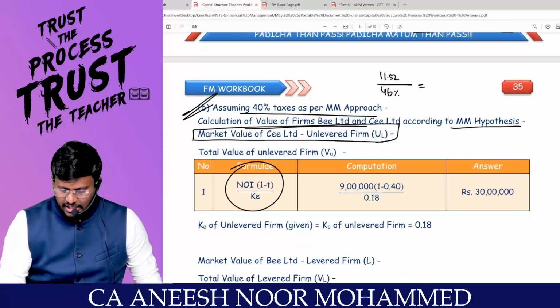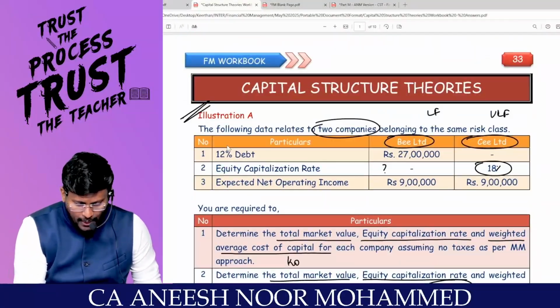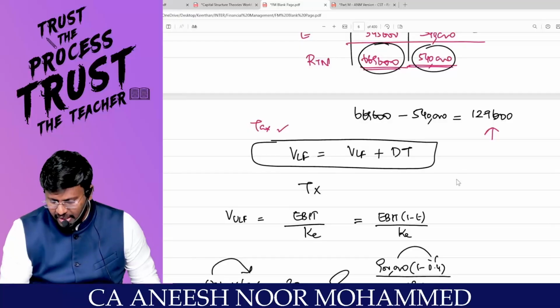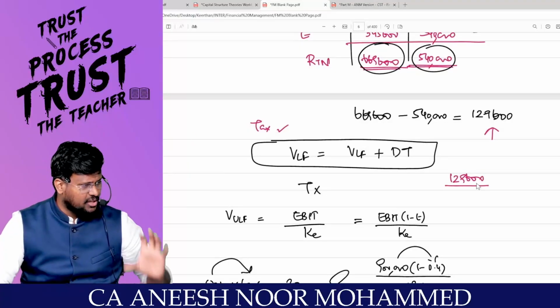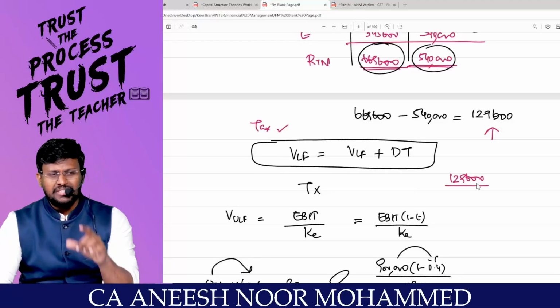If you see the question, they are saying that 12% is the KD. The levered firm is having an extra 1,29,600. Is this for one year or lifelong? Every year this 1,29,600 will come. That means the cash flow is a perpetual cash flow.